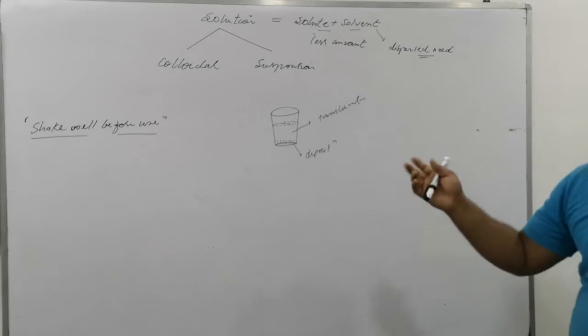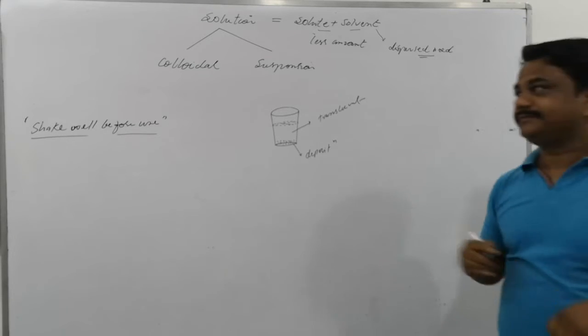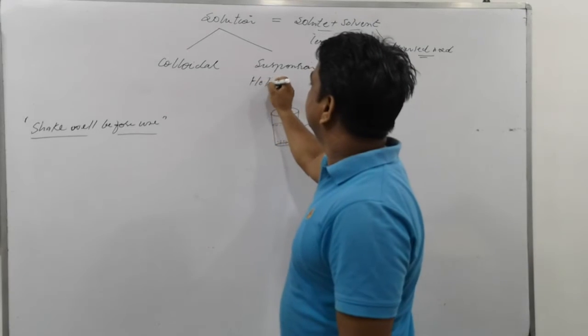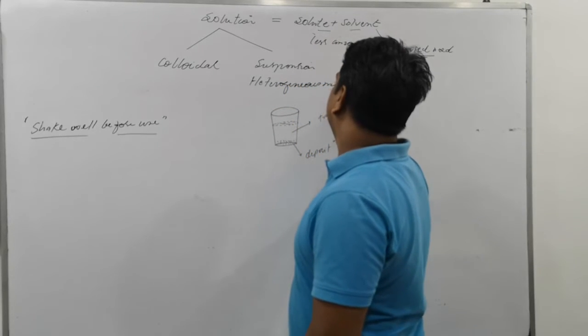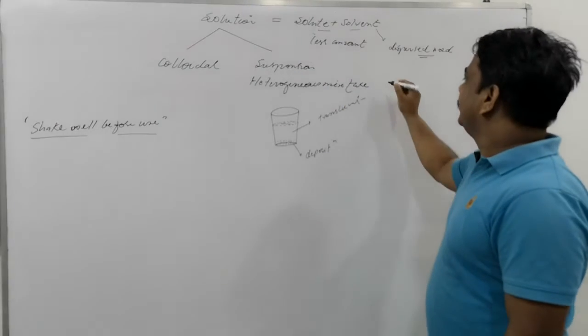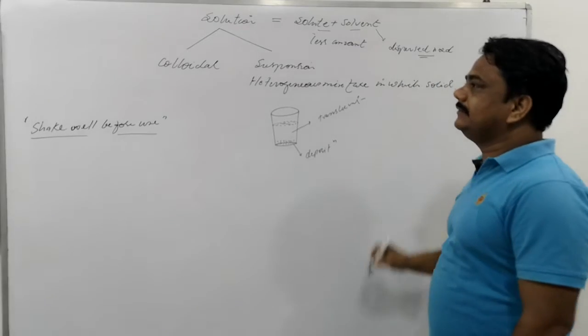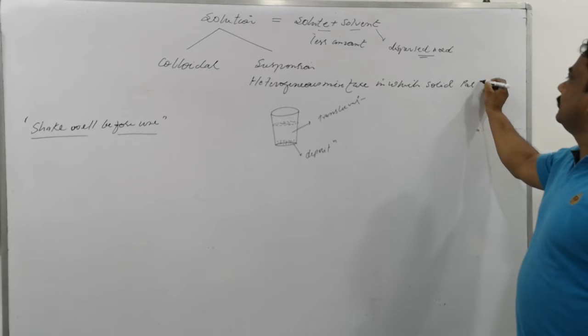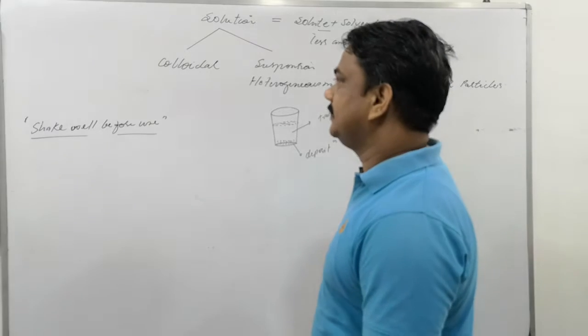What is the suspension? So please write the suspension. Well understood, suspension is first heterogeneous, it's not homogeneous. Why? Because under gravity the solid particles get settled on the bottom. Is that clear? A heterogeneous mixture in which solid particles, what do the solid particles do?